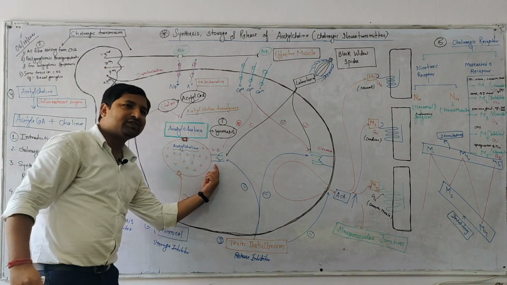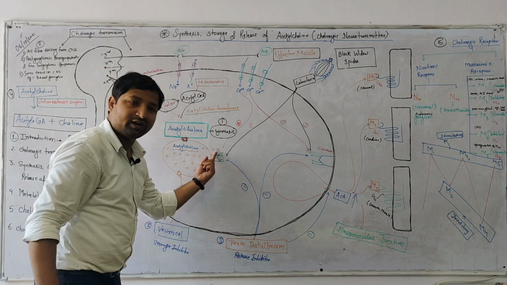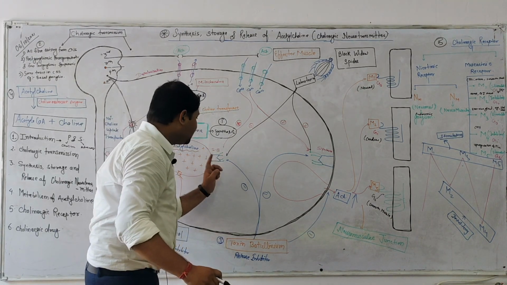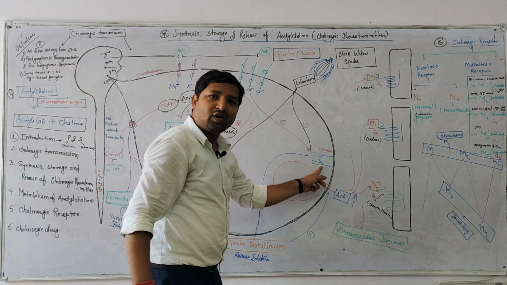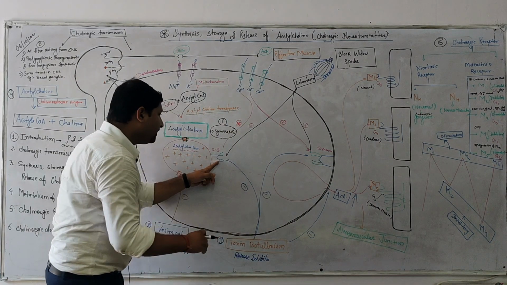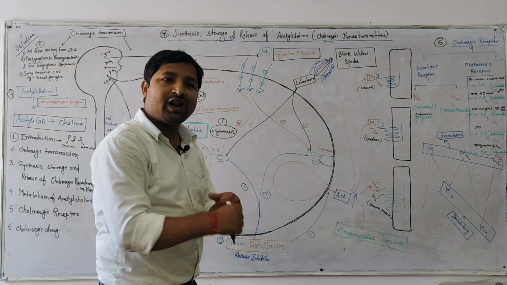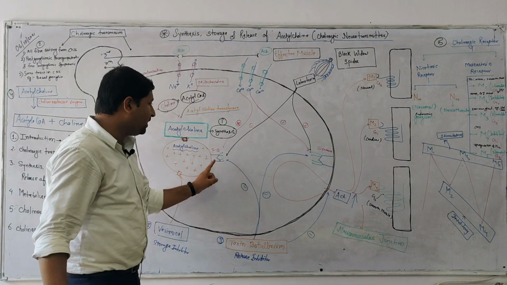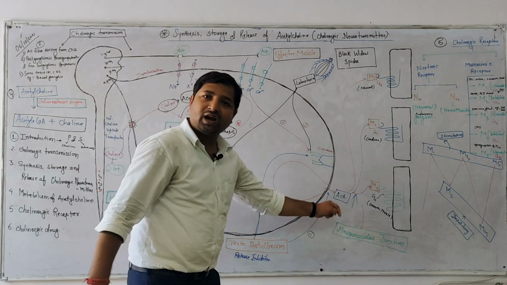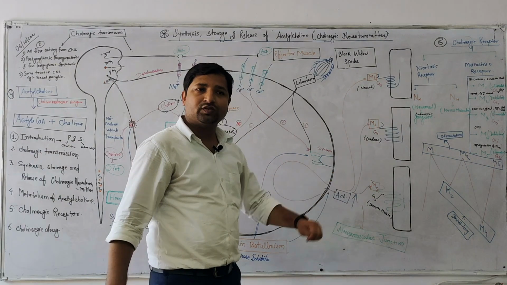Now there is a membranous peptide, a proteinous macromolecule, known as synaptobrevin at the end of the vesicular membrane. Similarly, syntaxin is also associated with the membrane as a proteinous macromolecule. Syntaxin and synaptobrevin will attract each other. How will this attraction happen, and how will the release occur? Acetylcholine will be released into the neuromuscular junction.